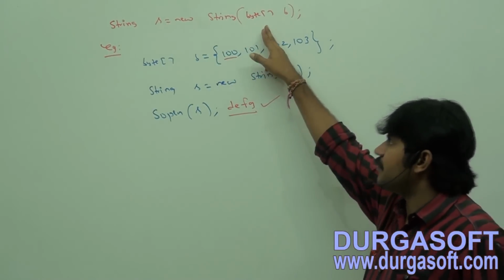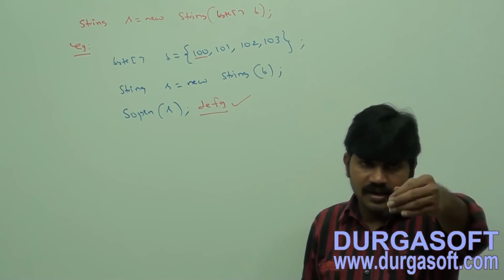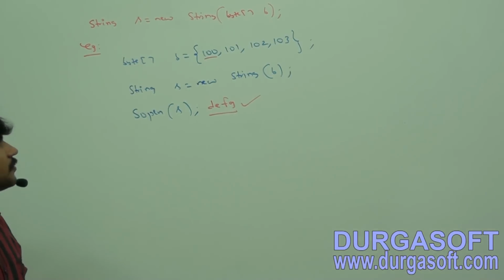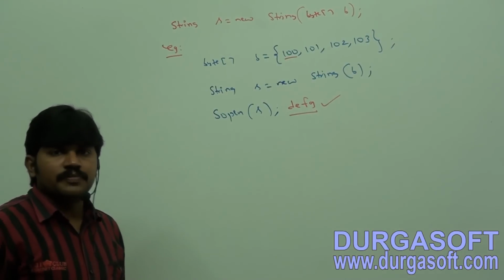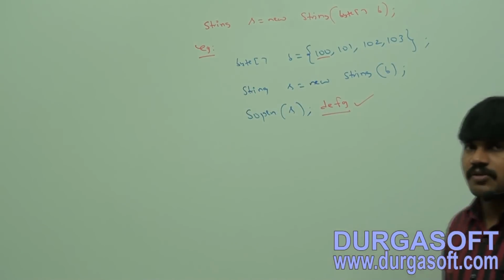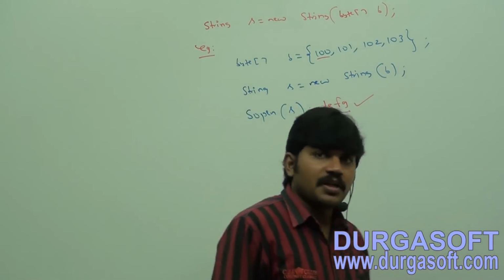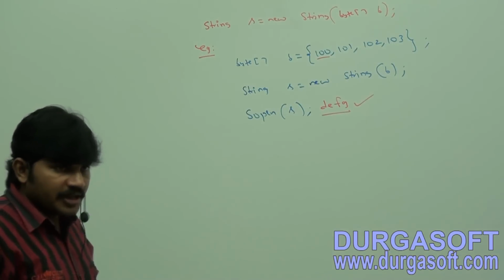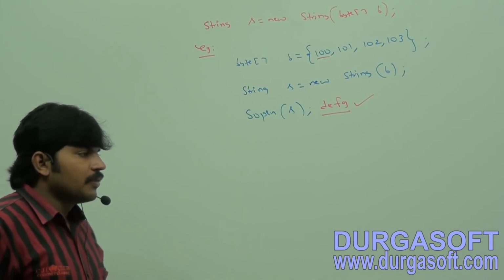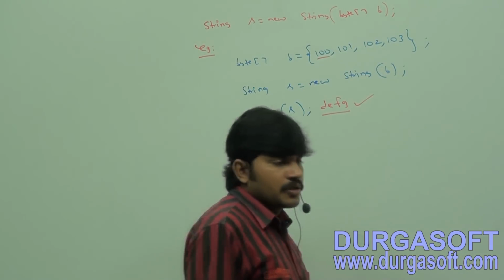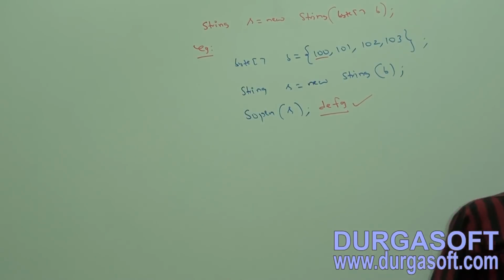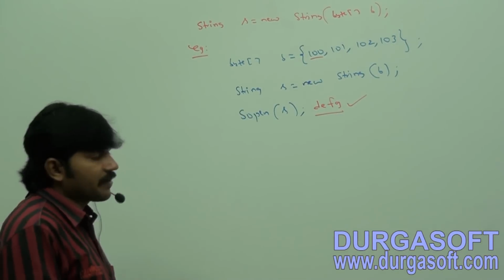So for the given byte array, how to create a string object? What is the constructor? The fifth one: String s is equal to new String of byte array b. It creates an equivalent string object for the given byte array.